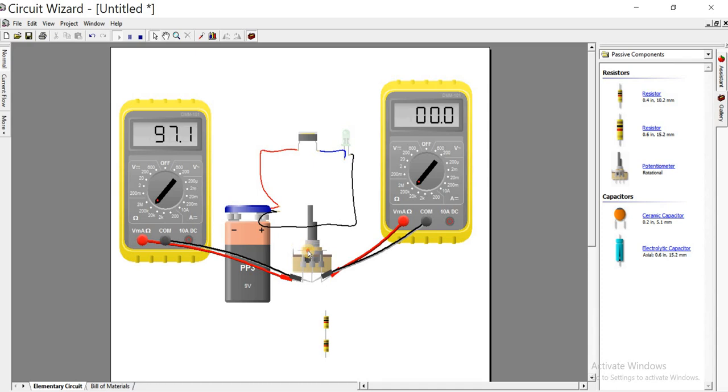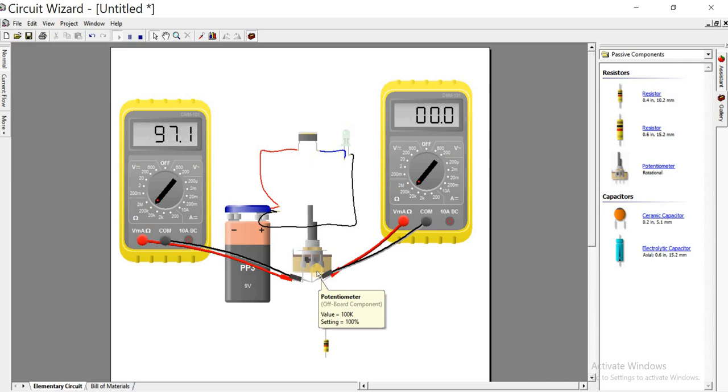So if we change the value now, we'll still have another value. That means as you are rotating the knob, the value from here to here will be changing, and from here to here will be changing, but the total will be the total value that you write from this point to this point.